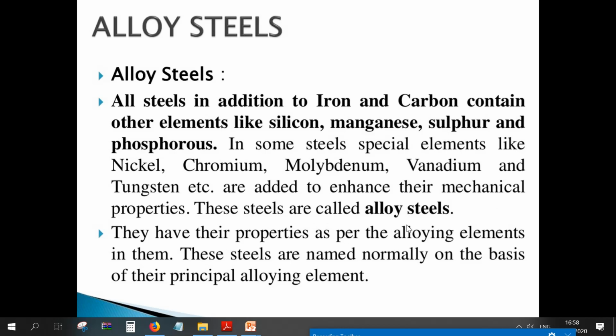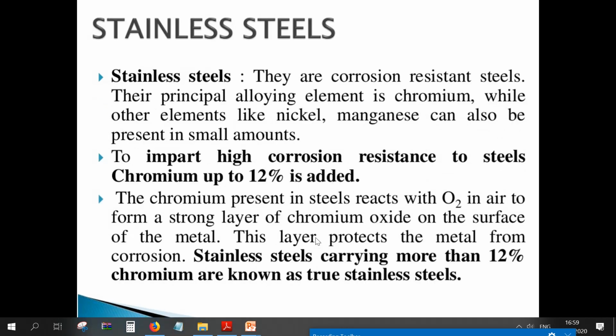So in some steels, special elements like nickel, chromium, molybdenum, vanadium, and tungsten, etc., are added to enhance their mechanical properties. These steels are called alloy steels. Alloy steels have their properties as per the alloying elements in them. These steels are named normally on the basis of their principal alloying elements.